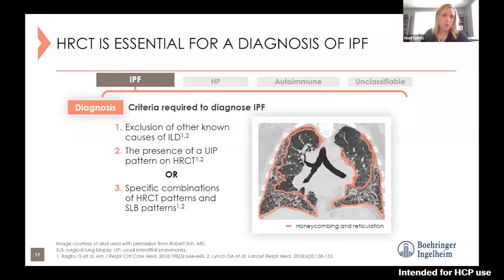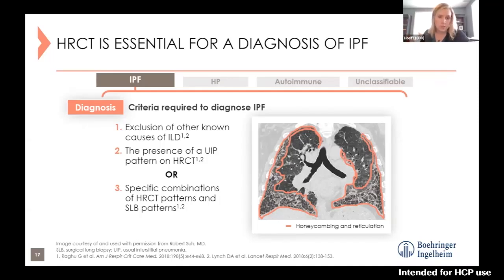And high resolution CT scan is absolutely essential for the diagnosis of IPF. So how we make that diagnosis, there's several criteria that need to be met. First of all, excluding other known causes of ILD. So that's where we go back to taking a really thorough history of the patient. You know, what did you do for a living? Was this someone who worked in a power plant and they were ripping out asbestos? Is this someone who has multiple family members who have sarcoidosis?